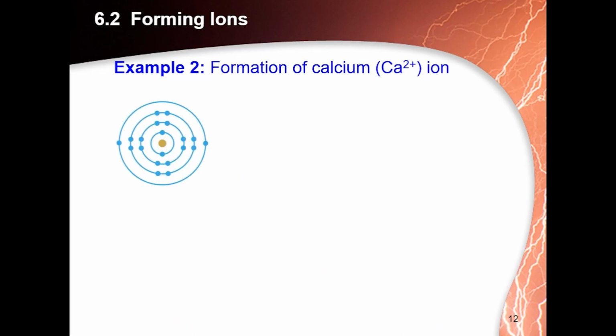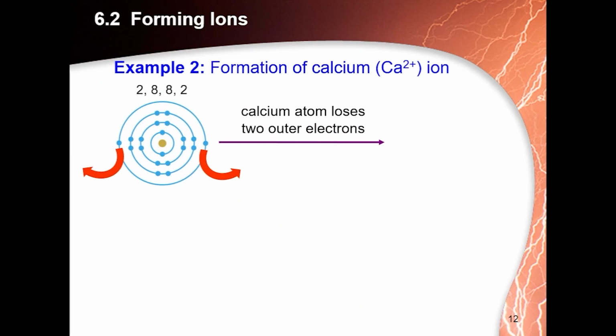The second example is the formation of calcium 2 plus, or the calcium cation. The atomic number of calcium is